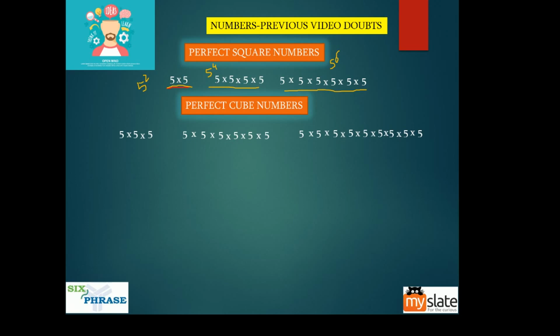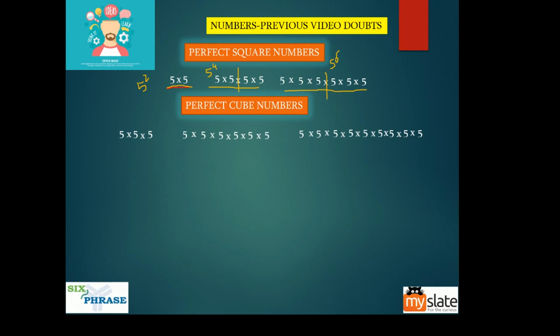See, can you split them into two equal parts? That is what you have to see. Can you split these things into two equal parts? This can be split into 5 and 5. Right? Now, can you split this into two equal parts? Yes, you can. So this is what perfect square means.